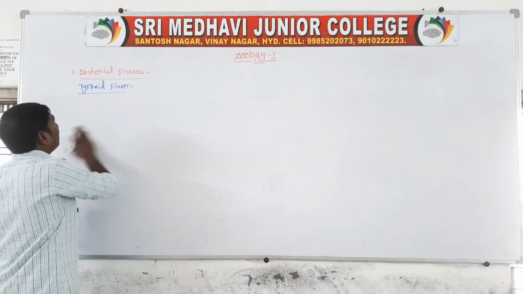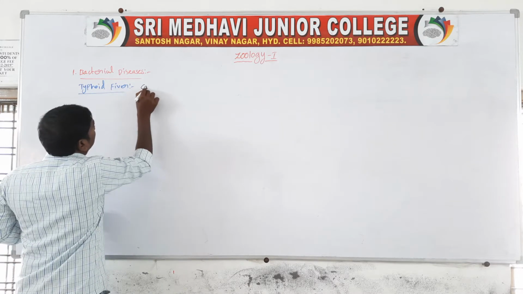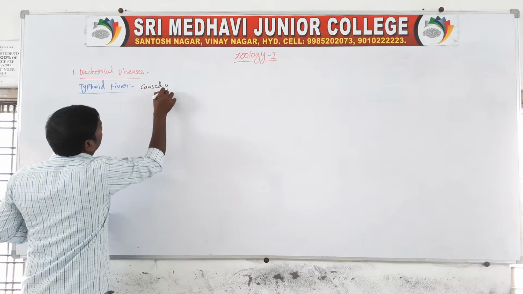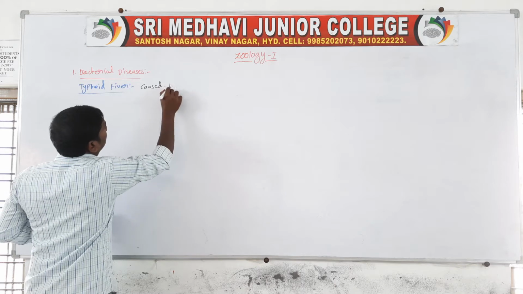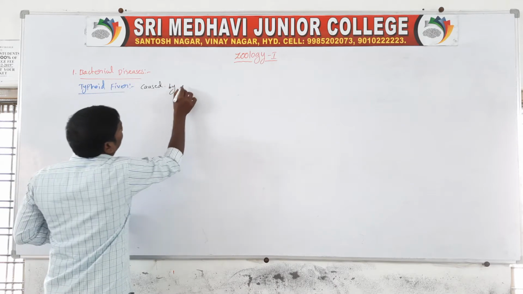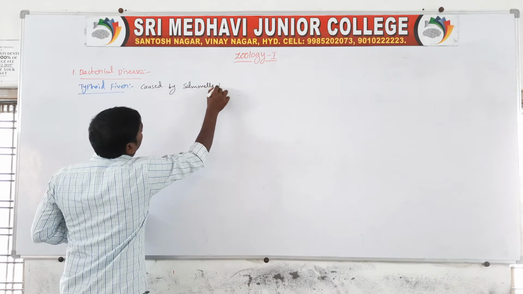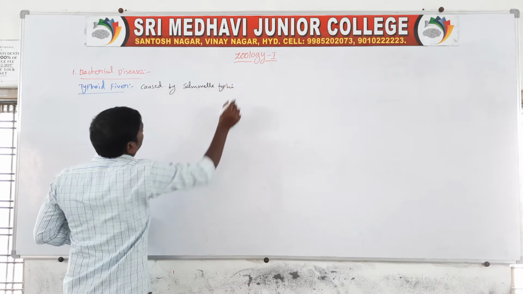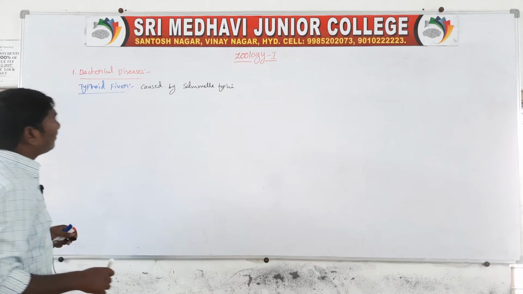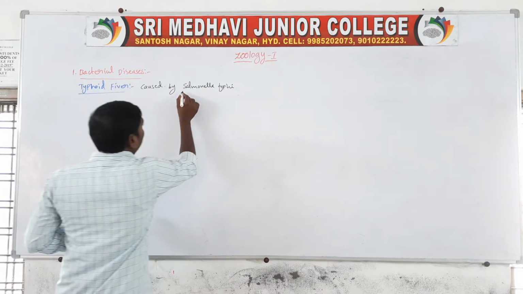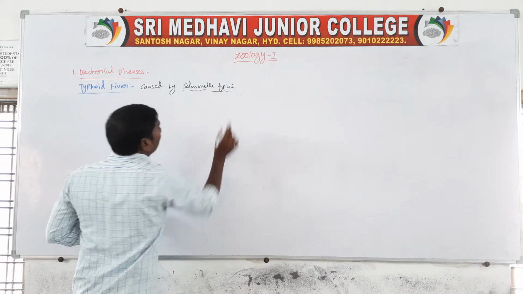This typhoid fever is caused by the bacteria Salmonella typhi.